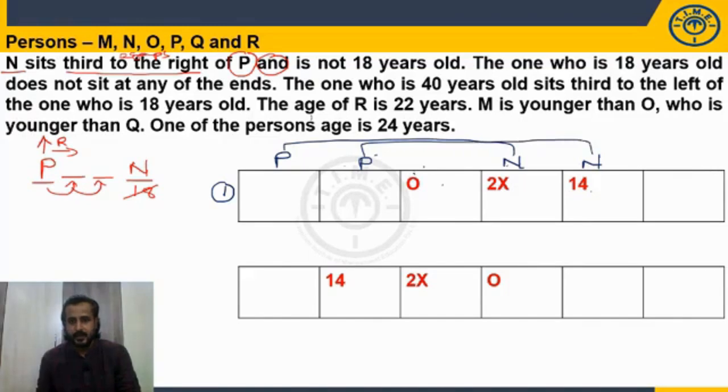Okay. Now can I take P here? No, it is already wrong. P here, third right, I cannot take. It goes out of the arrangement. So we have how many possibilities? 2 possibilities in case 1. Okay, fine. Now come to case 2.